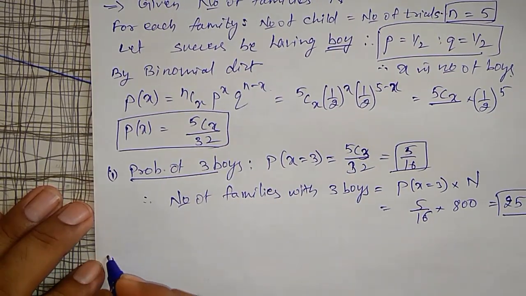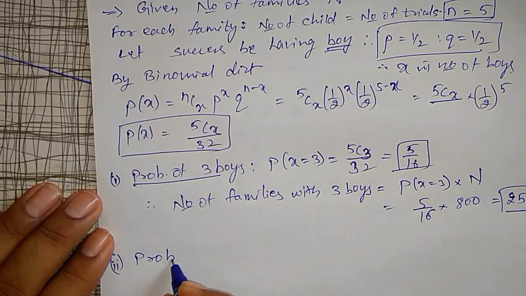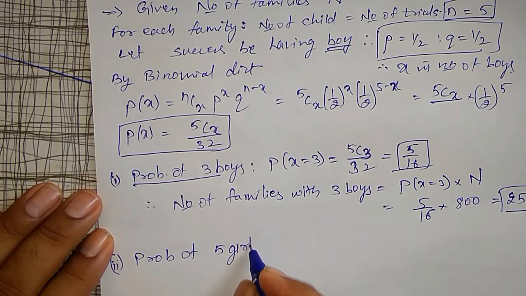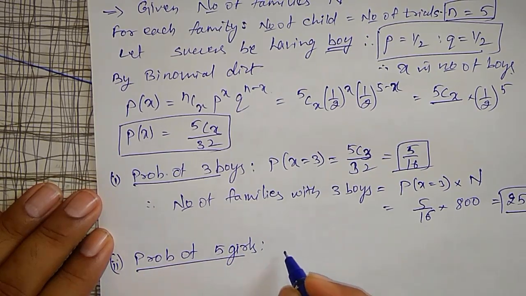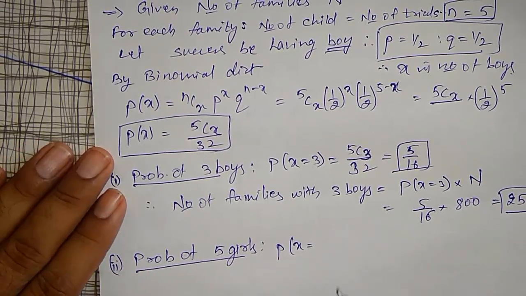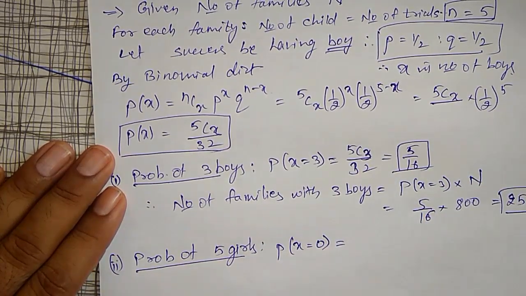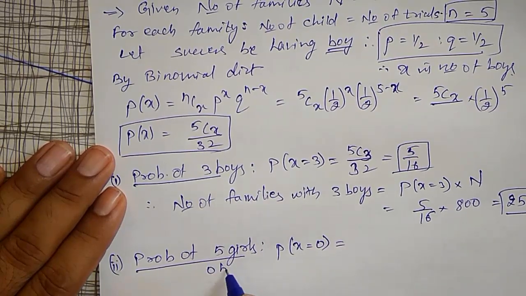Then second option, probability of 5 girls. If a family is having all 5 girls, then there will be no boys. Therefore, x is equal to 0, where x represents the number of boys. 5 girls is nothing but 0 boys.